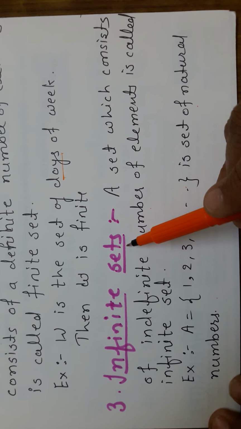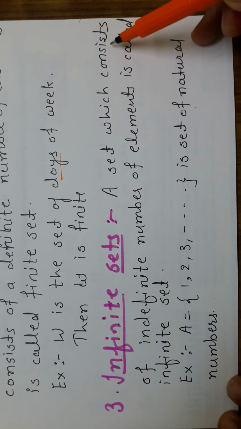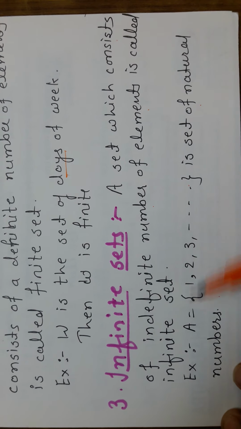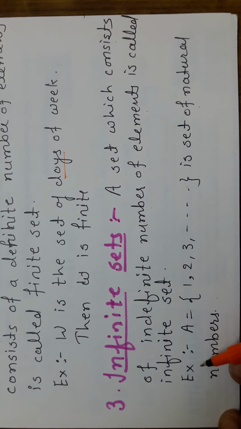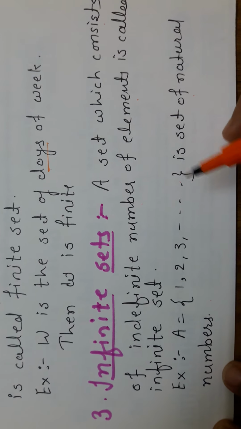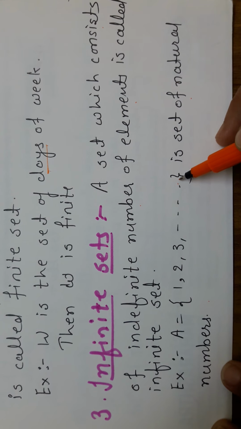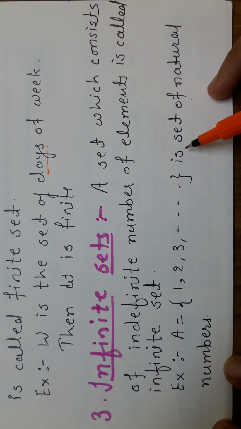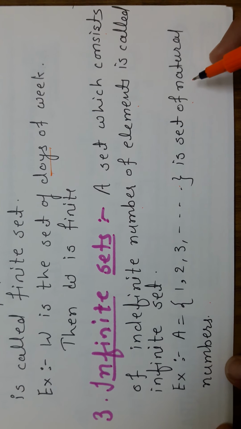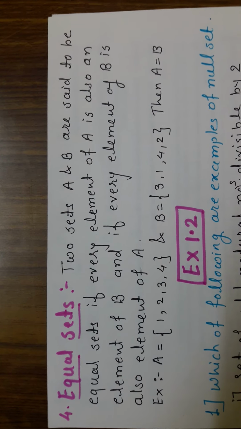Third, infinite set. A set which consists of an indefinite number of elements is called an infinite set. For example, A is equal to 1, 2, 3, dot dot dot. There is no last number at the end, that's why it is an infinite set, and this is the set of natural numbers.